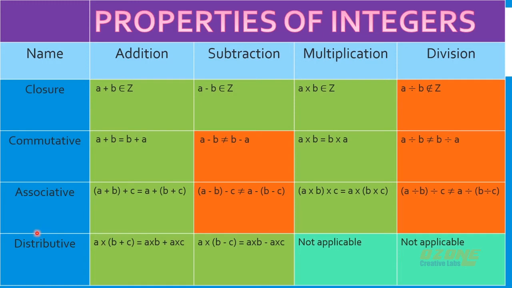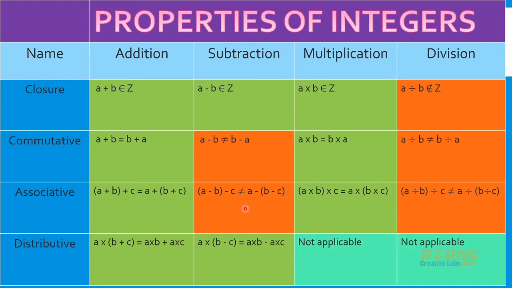Associative property. In associative property, we will have 3 integers. If we add 3 integers one by one in any order, the answers will be equal. That is, we know that the bracket is always done first. So if we add a plus b first and then add c to that, that will be equal to adding b plus c first and then adding a to that. So whatever the order for addition, the values will be equal. But in subtraction it is not equal. (a minus b) minus c won't be equal to a minus (b minus c).